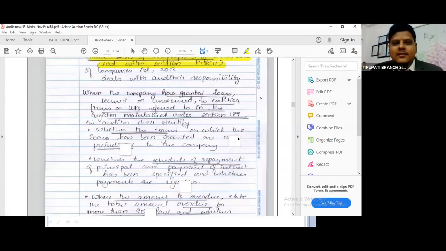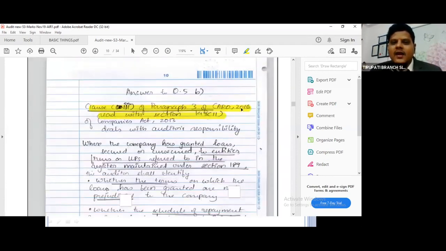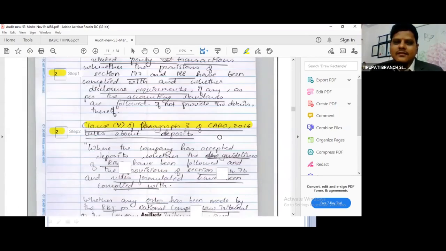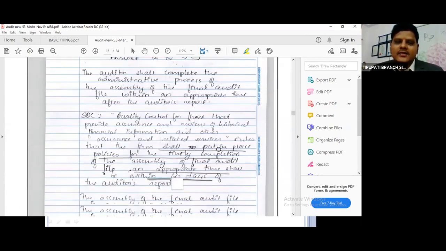This is also common. This will not change. Paragraph 3 of CARO 16 read with section 143(11) is common. The clause will change. So he is using that phrase in the examination. So you can also practice that.